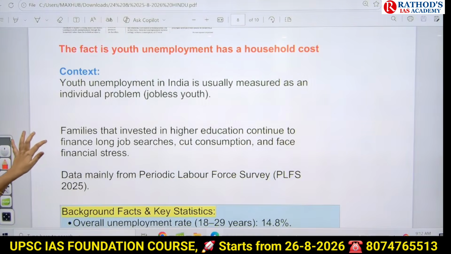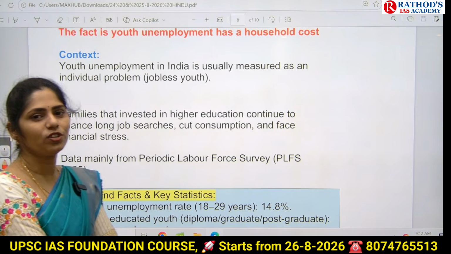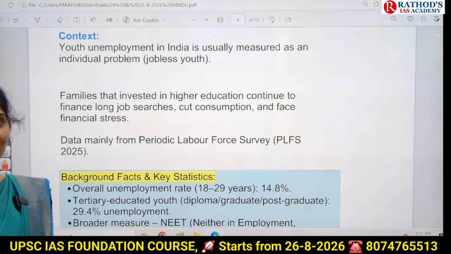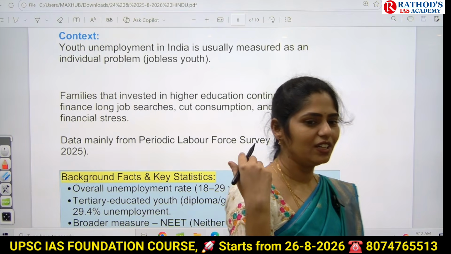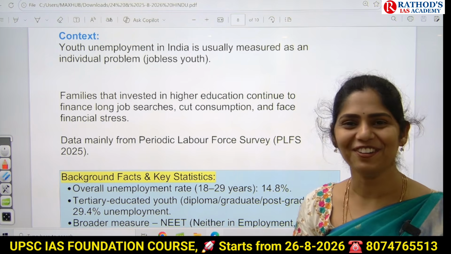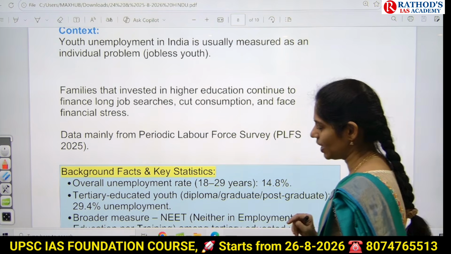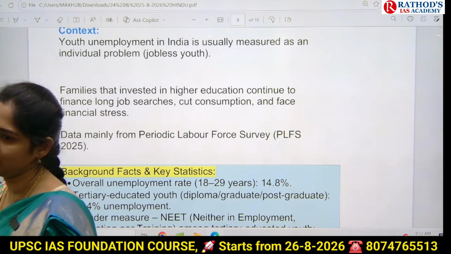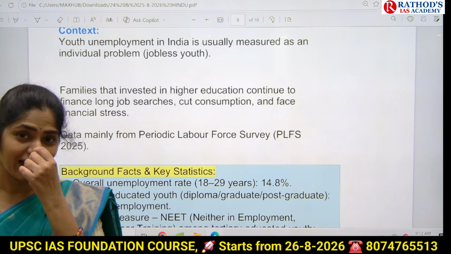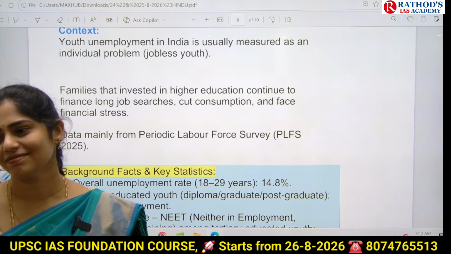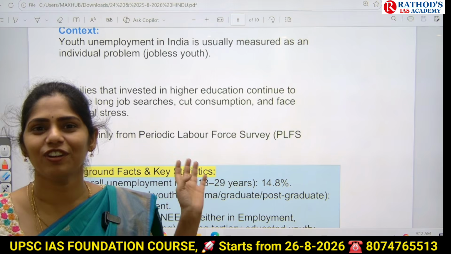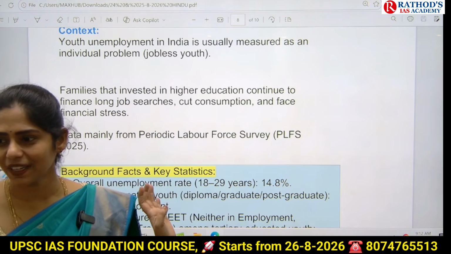Youth unemployment in India is usually treated as an individual problem, because there is a rising number of jobless youth after completion of degrees, even after post graduation, even after doing diploma courses, everything. What is happening here? There is an increasing unemployment rate. Because of this, families have already invested a lot in higher education. Whenever you are doing graduation, they have to pay the tuition fee, and they have to pay every month for your expenses, and even some extra gadgets that you want, even a bike, even a car. Sometimes you will also ask for an aeroplane.